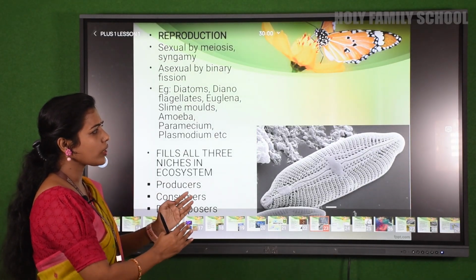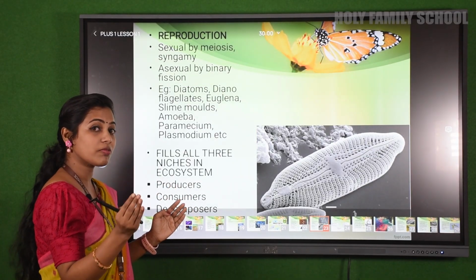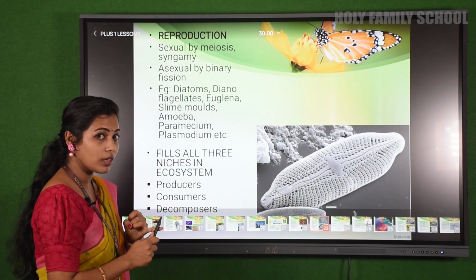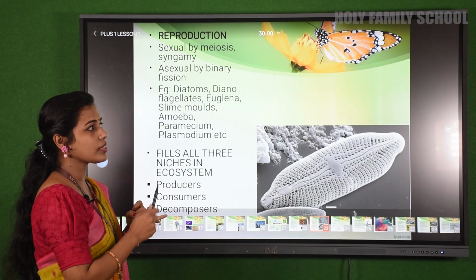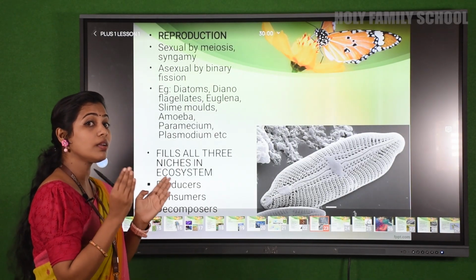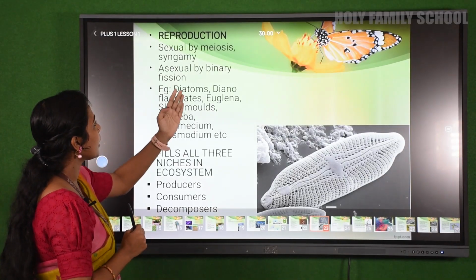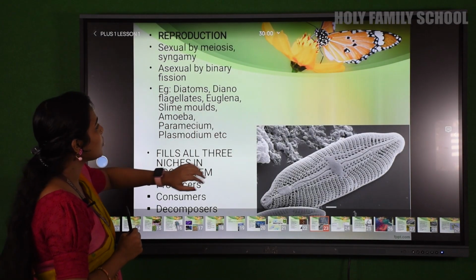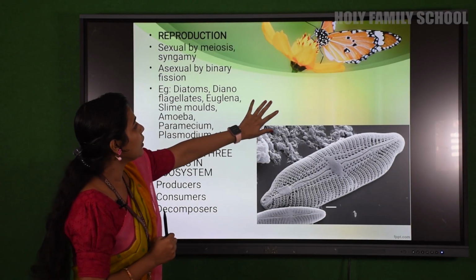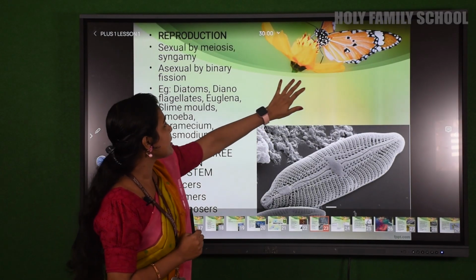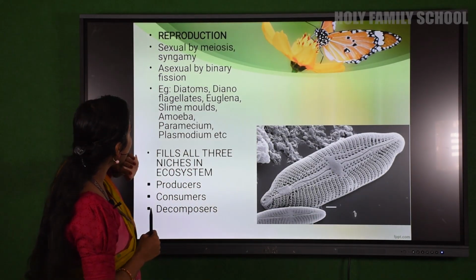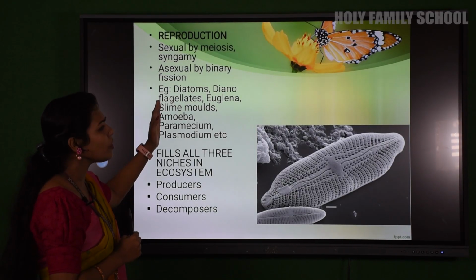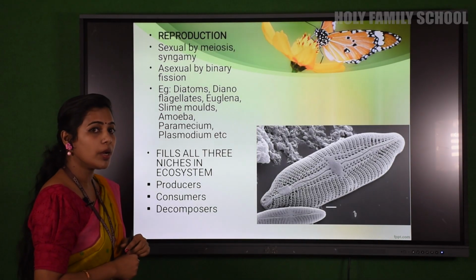When we discuss the types in more detail, it differs from group to group. For example, for dinoflagellates we studied asexual reproduction, and for chrysophytes we studied both asexual and sexual. It depends on the category or group it belongs to. So you can see examples here. One example is diatoms. Then Euglena, slime molds, amoeba, Paramecium, Plasmodium, all these are examples of kingdom Protista.